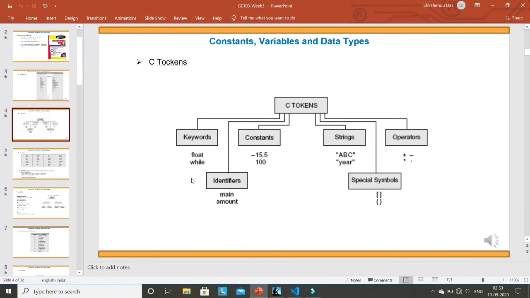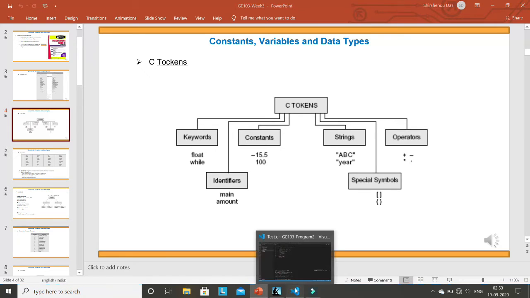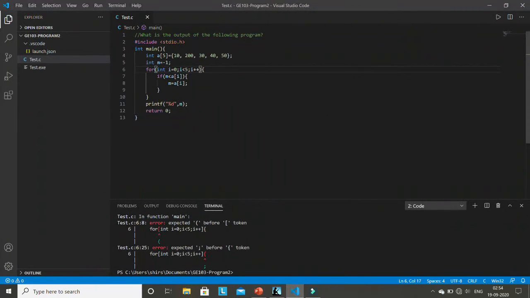Next is token. What is called a token? Token means any word. For example, if you have written an essay in English, or a paragraph in English, then every word you can call a token. The same case is here in C. Every word is a token. So what is a word in C?